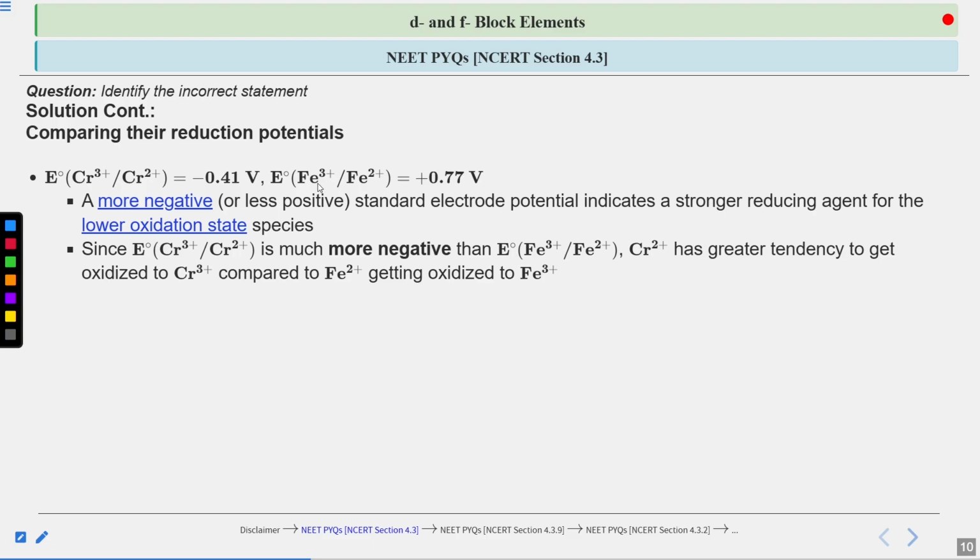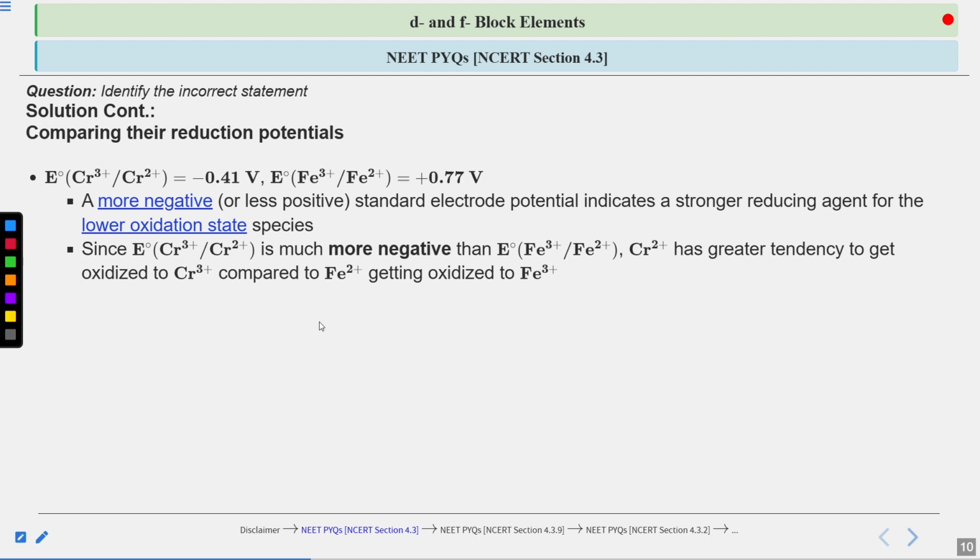Now if you compare these two standard reduction potential values for chromium and iron, the value for chromium 3 positive to chromium 2 positive is much more negative than the E naught of iron 3 positive to iron 2 positive, right? So chromium 2 positive has a greater tendency to get oxidized to chromium 3 positive compared to iron 2 positive getting oxidized to iron 3 positive. Chromium 2 positive oxidizes to chromium 3 positive, attaining a d3 or t2g3 half filled stable configuration, compared to iron 2 positive getting oxidized to iron 3 positive and attaining the t2g3 eg2 half filled stable configuration.